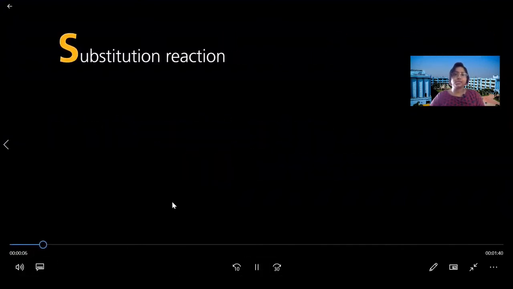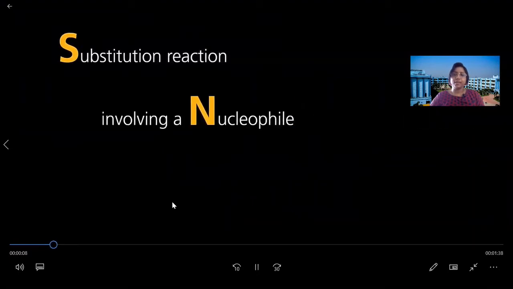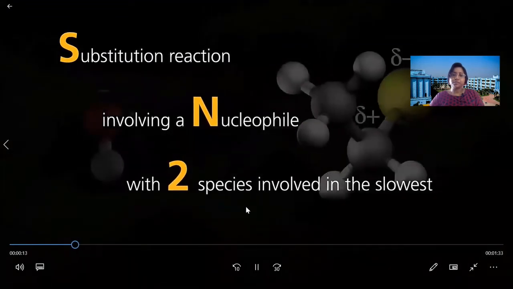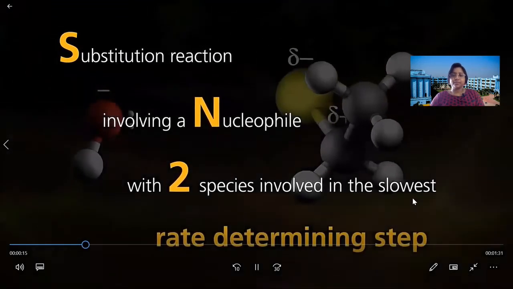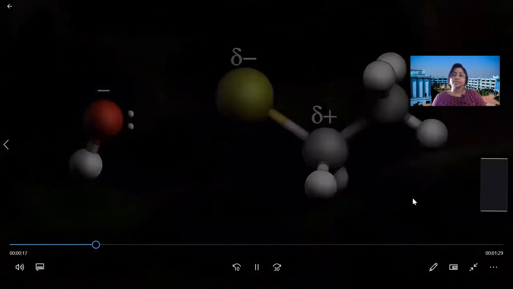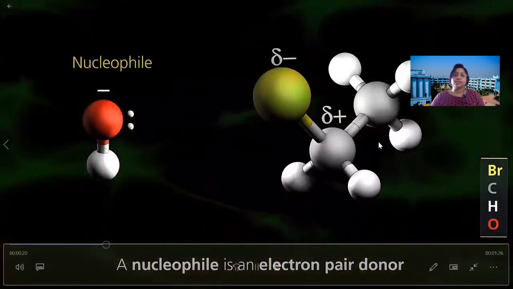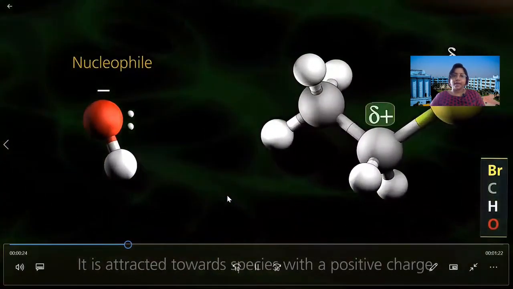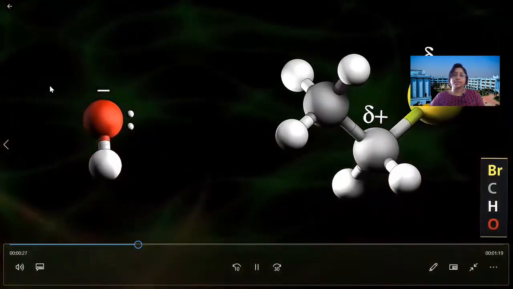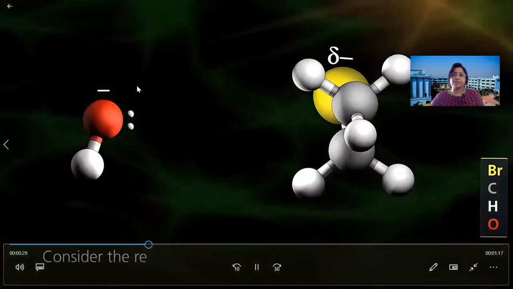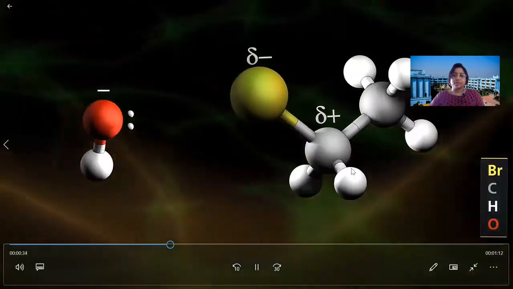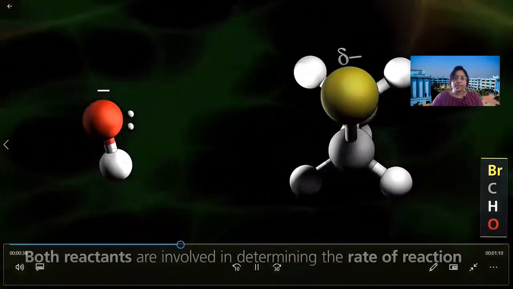Okay, so this one is the SN2. S for substitution reaction, N for nucleophile, and 2 species involved in the slowest step. That means the rate is dependent on the 2 reactants. So here you can see the nucleophile, that is negatively charged. So it first attacks here.